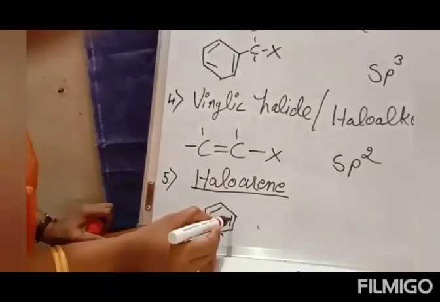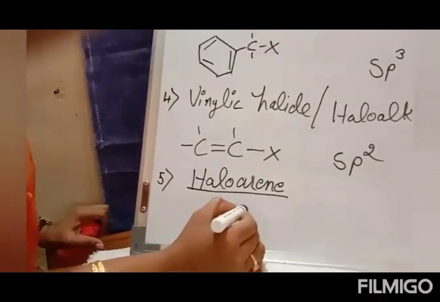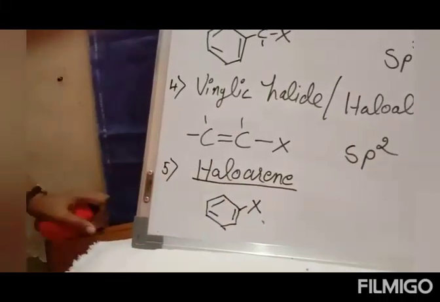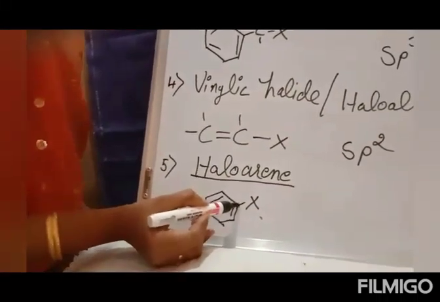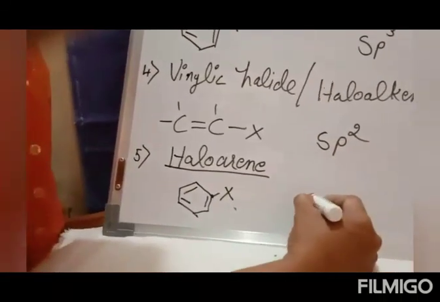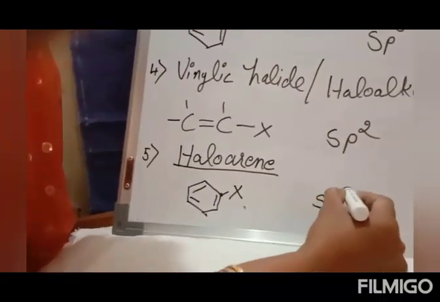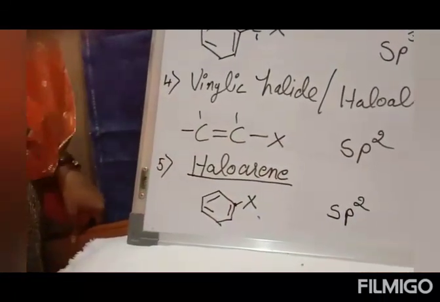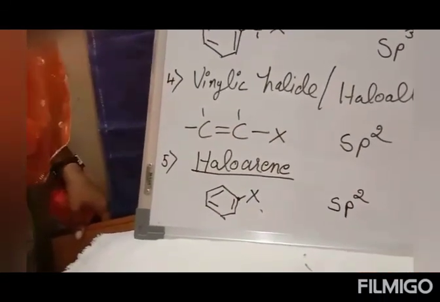So I have my carbon atom and the halogen which is attached with it. This carbon atom is having a double bond, so again it is an sp2 hybridized carbon atom. Fine.